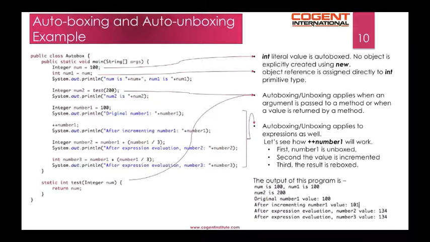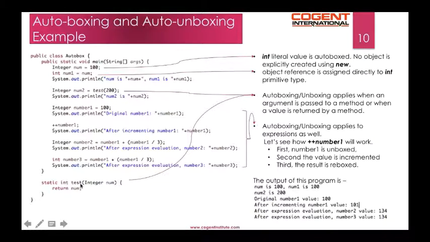Let's look at an autoboxing and auto-unboxing example. We have a class Autobox which has a main method. The first line is autoboxing in action. The int literal value is directly assigned to num, which is of type Integer. Here no object is explicitly created using new. In the next line, the Integer object reference is assigned directly to the int primitive type num1.